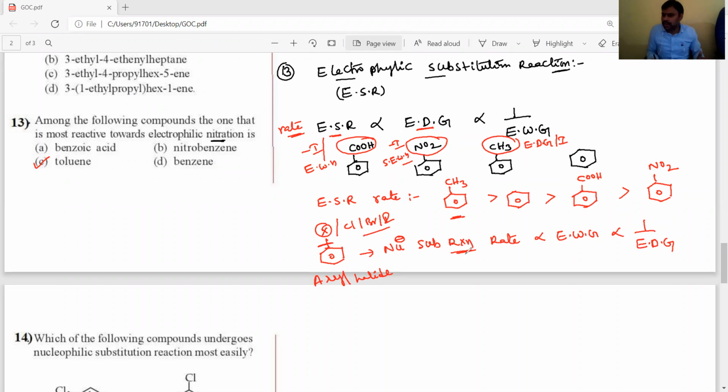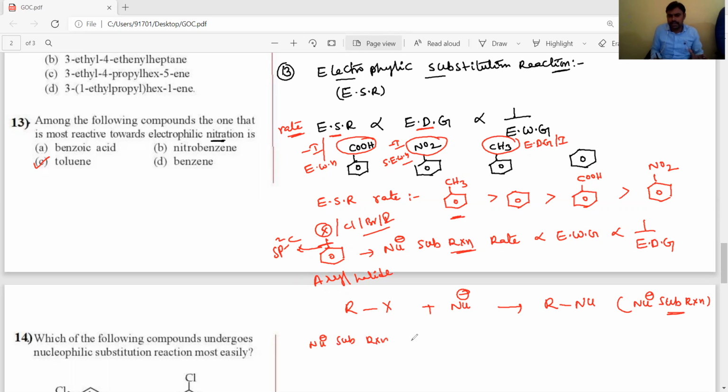Aryl halides are less reactive towards nucleophilic substitution because the halogen is attached to an sp2 carbon, while alkyl halides can easily undergo nucleophilic substitution. The nucleophilic substitution rate of alkyl halides is more than aryl halides. Here the halogen attached carbon is sp3 and the bond dissociation energy is low, but in aryl halides the carbon is sp2 and the bond dissociation energy is more.